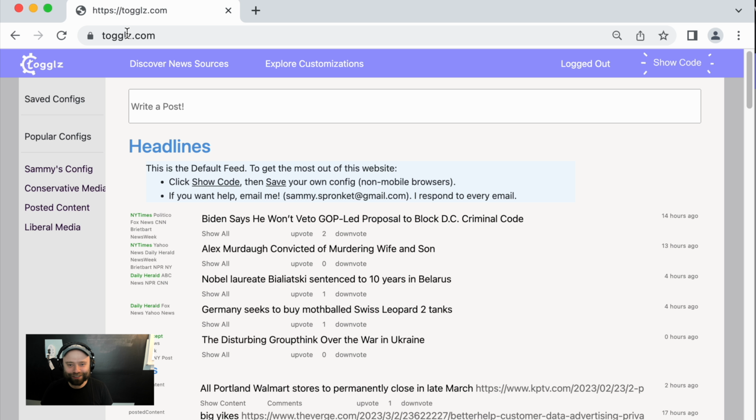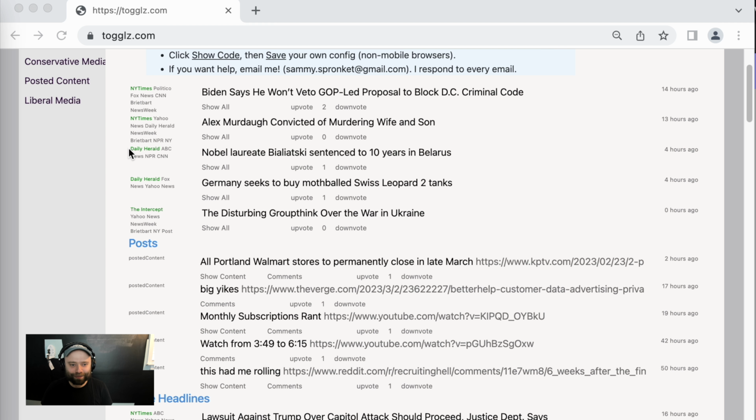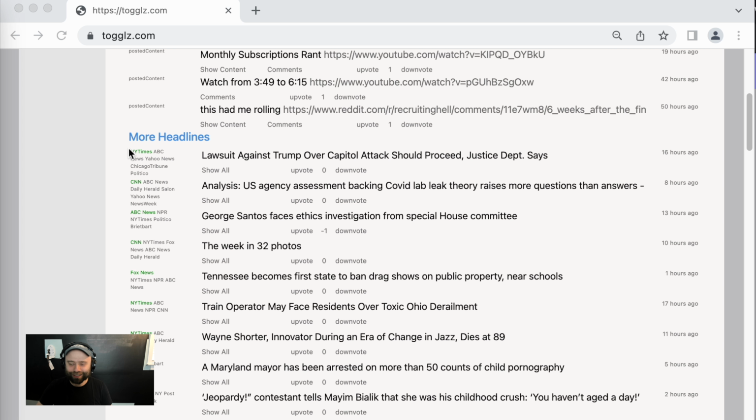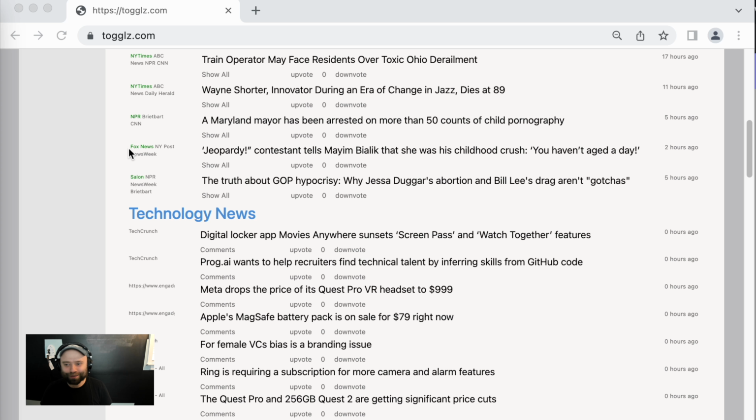So when you look at the homepage, the first thing you see is a lot of the top headlines, and these are really the top stories that are getting reported by a lot of different news sources. Below that, you'll see some posts made by users, and then below that, you'll see some more headlines, followed by some random news about technology.